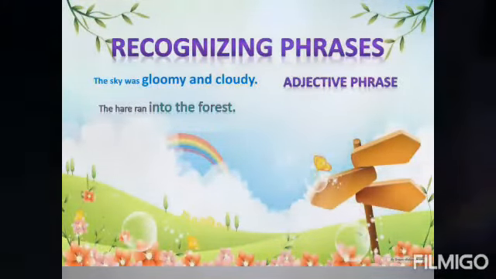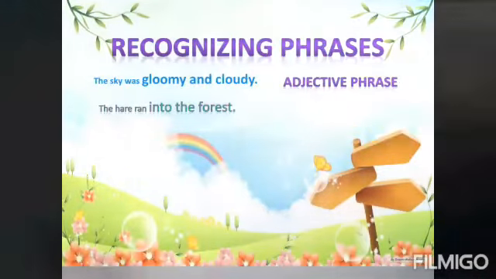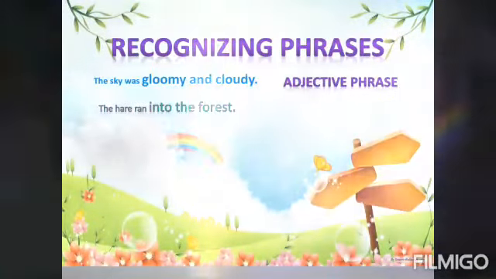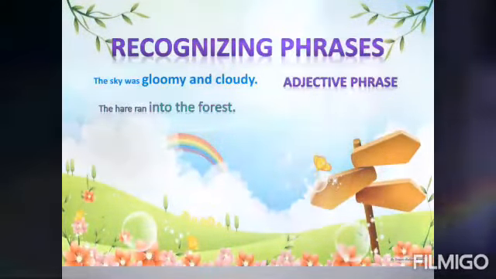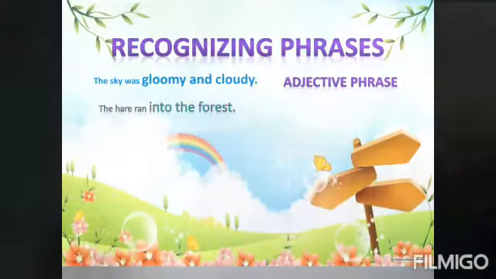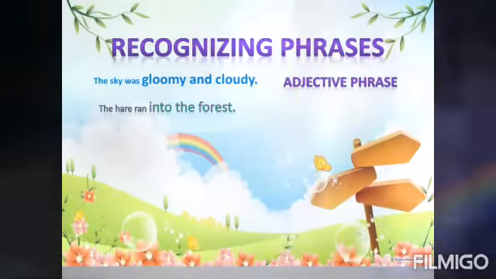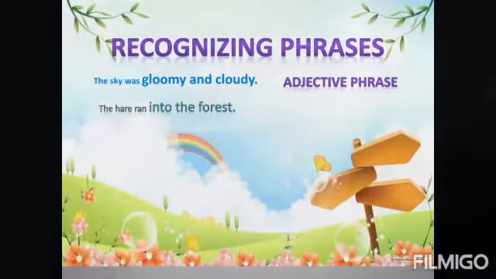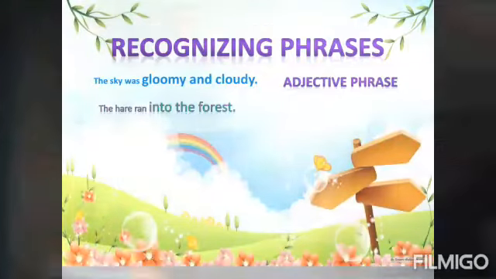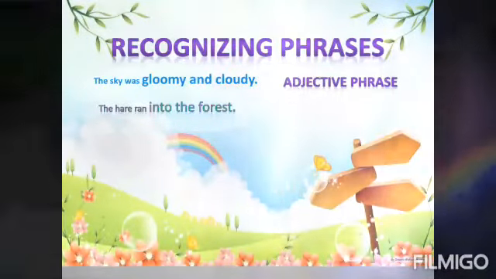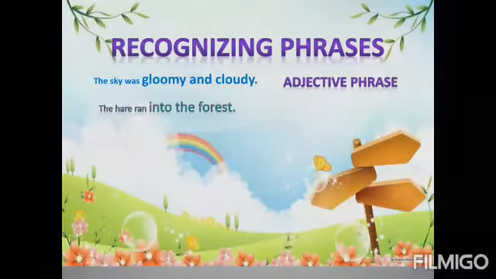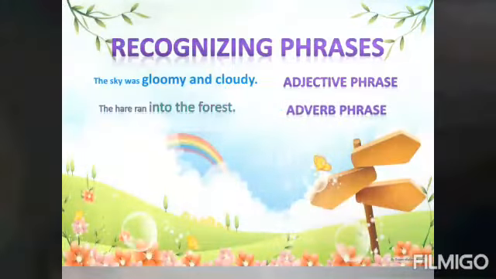The hare ran into the forest. The phrase into the forest describes where the hare ran to. So, if a phrase describes how, when, or where the action happened, it is called an adverb phrase.